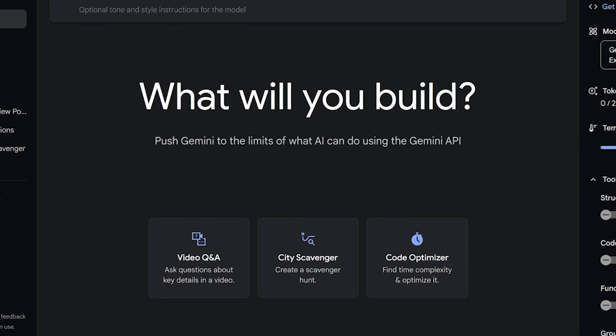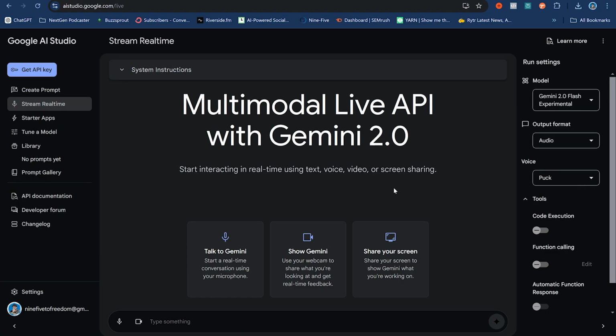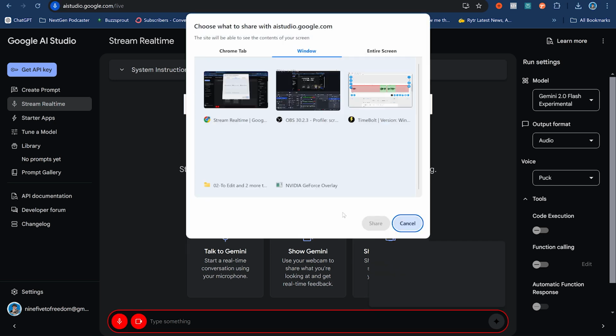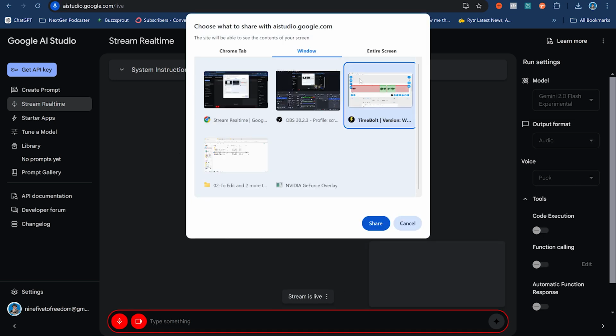Now forget everything you think you know about AI tools for a second. This isn't just a chatbot or a fancy image generator. This is about something more practical. Think of it as your AI productivity partner. AI Studio is designed to be this intelligent layer that sits on top of whatever you're doing on your computer. It watches your screen, and because it can actually see what you're doing, it can help you with a lot of different things.